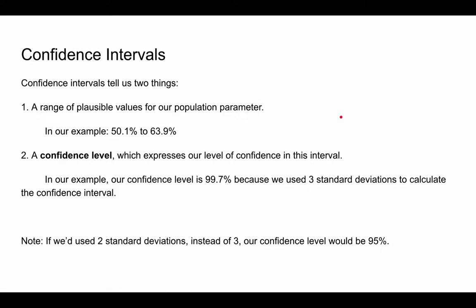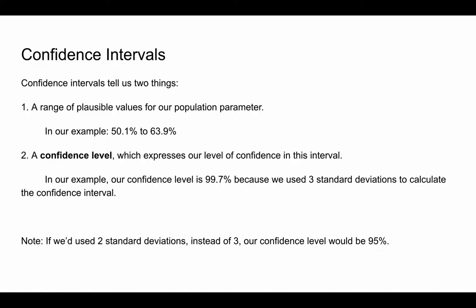A confidence interval tells us two things. One, a range of plausible values for a population parameter. So in our example, the range of plausible values for Democrats that believe in that statement, if you look at all of them, is 50.1% to 63.9%. It also tells you a confidence level, which expresses our level of confidence in this interval.